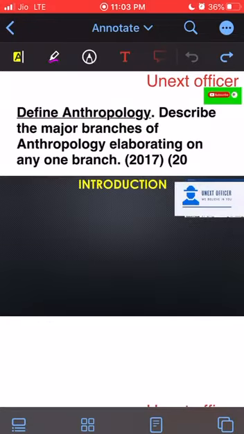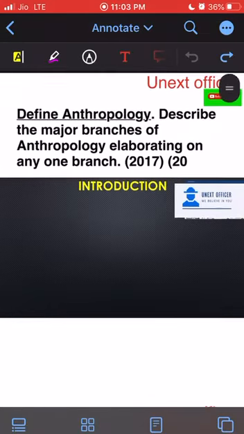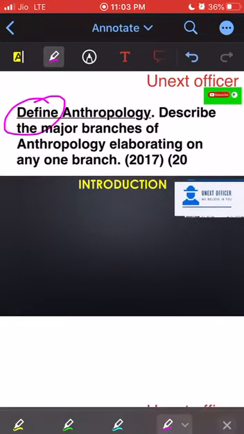As we can see here, we need to take notice of three components. One is the definition, second, major branches, and third, elaborating any one of the branches.